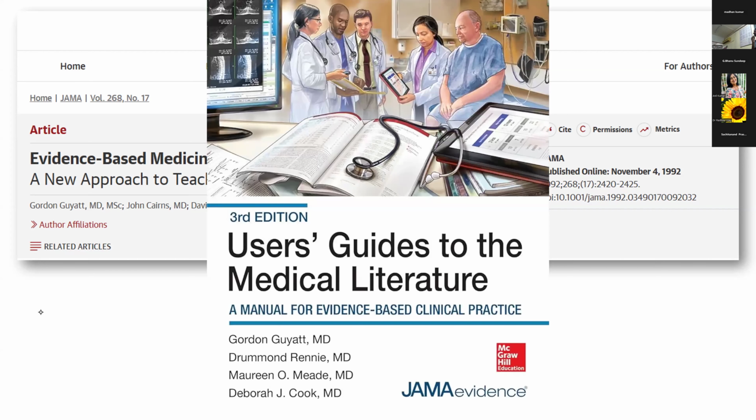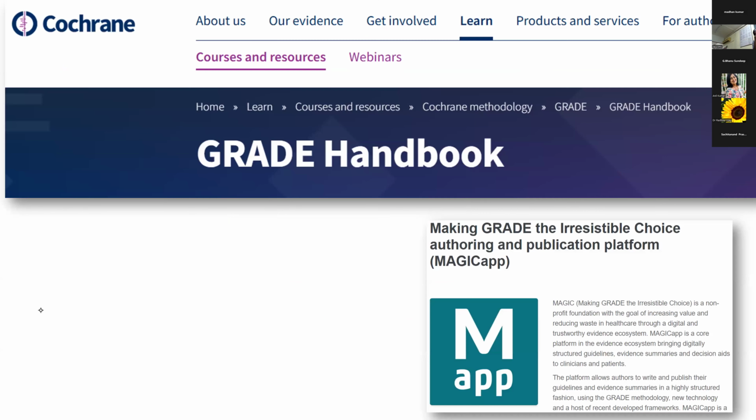He has also contributed significantly to the very important and influential discourse on how to use research evidence for clinical practice, the User's Guide to the Medical Literature, which is actually there on our table right now. He also played a very important role in developing systematic processes to look at RCTs, systematic reviews, as well as clinical practice guidelines, and that's summarized in the GRADE handbook under Cochrane. He has also developed the MAGIC app platform, which allows authors to write and publish guidelines and evidence summaries in a highly structured fashion using the GRADE methodology.